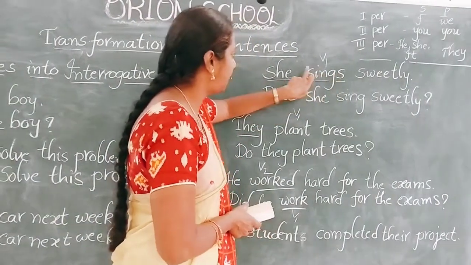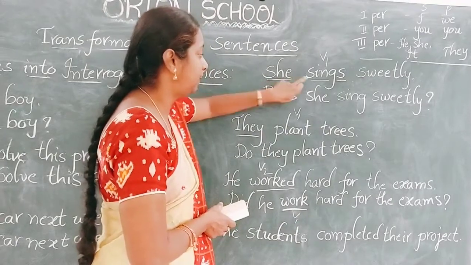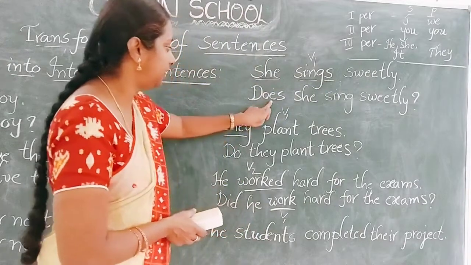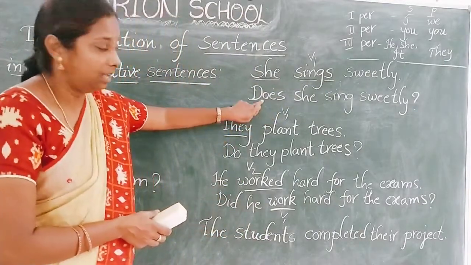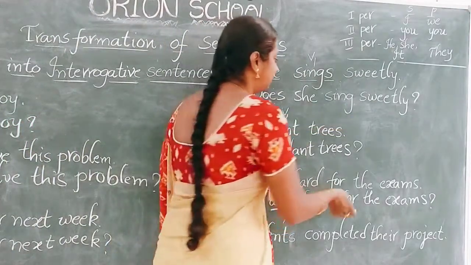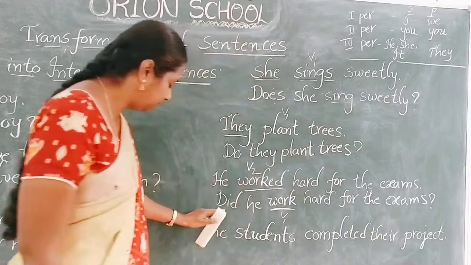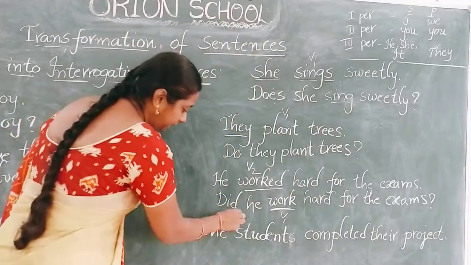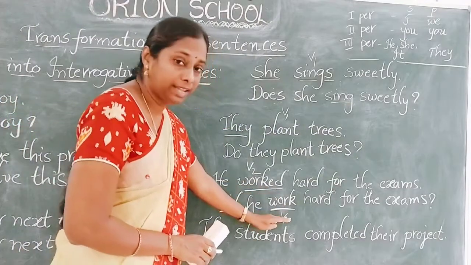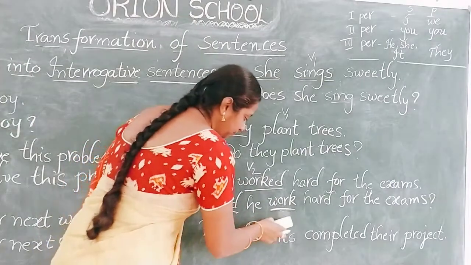So if the subject is third person singular pronoun, we have to add s or es to the main verb. Already do plus es, it became does. Here already we have s. So no need to use s here. That's why here we used only sing. Does she sing sweetly? In the same way, already here did indicates past tense. So we no need to use the past form of the verb again. Okay, V1 form is enough.